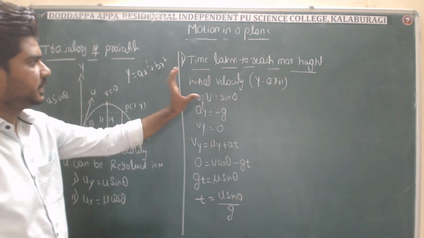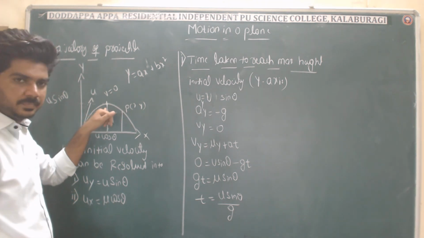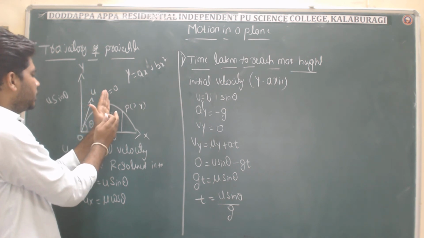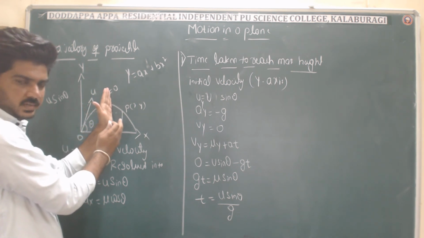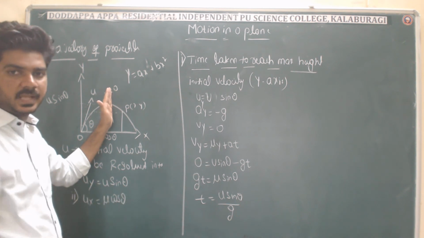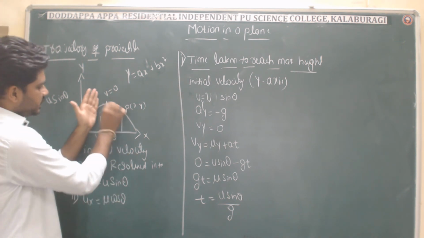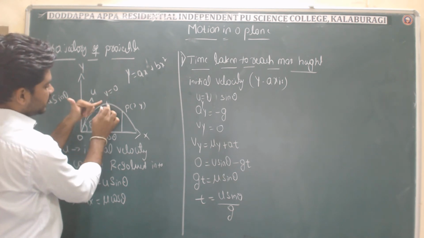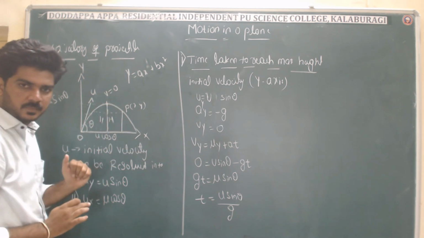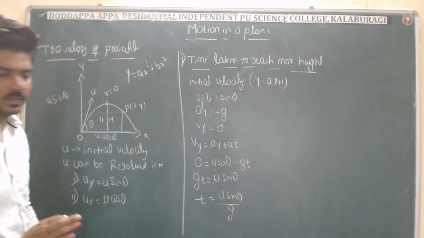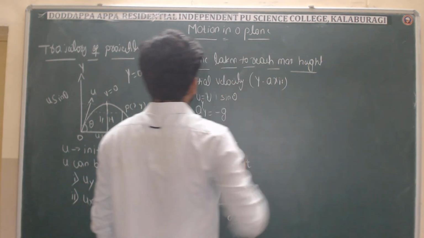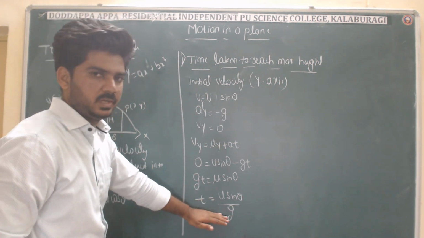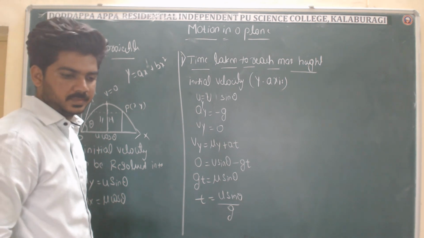So this is the time taken to reach the maximum height. It means half of the trajectory, half of the projectile. So this we also call the time of ascent, and the time of descent is this. See, time of ascent is only from 0 to this point. Time of descent is from this point to this point. So that is the time of descent, right? So this is one point we have got, the time taken to reach maximum height. So this much time it will take to reach this maximum height, right?